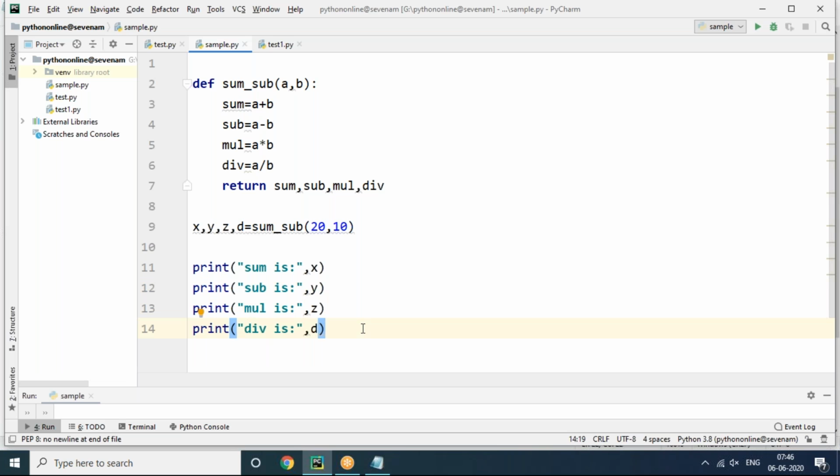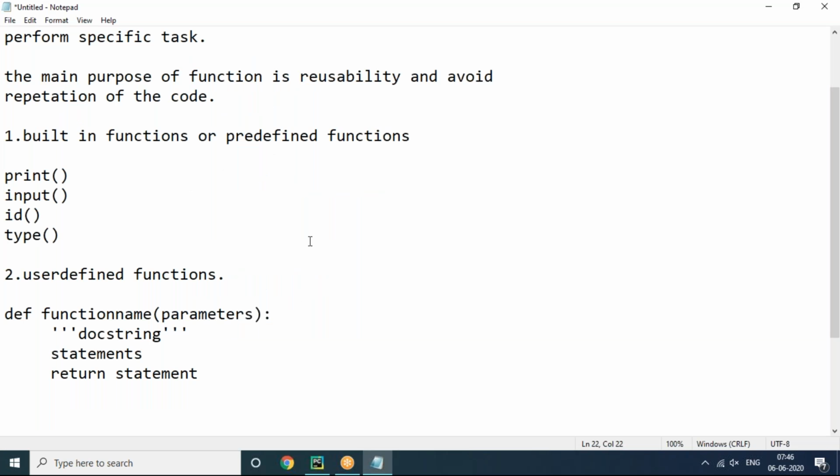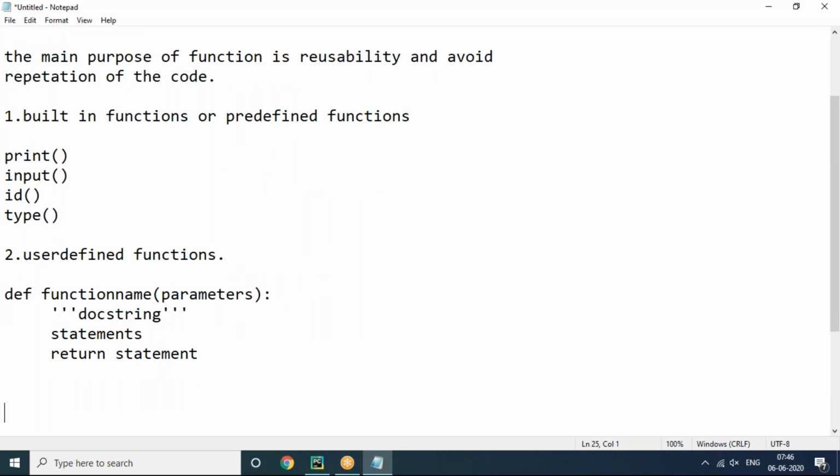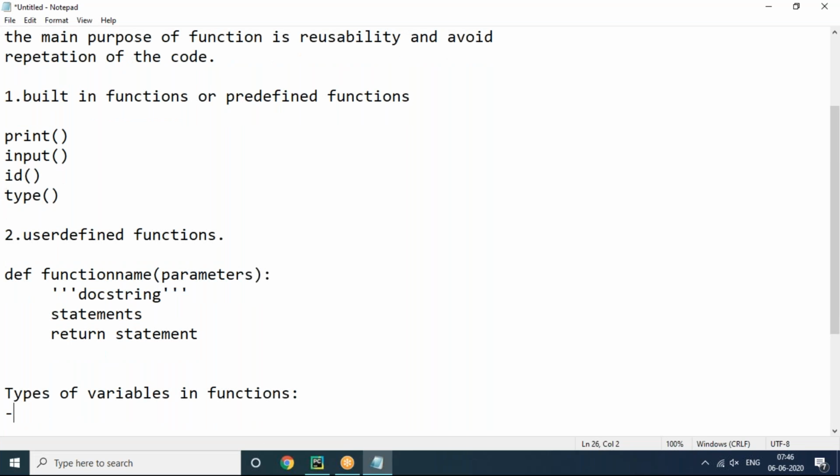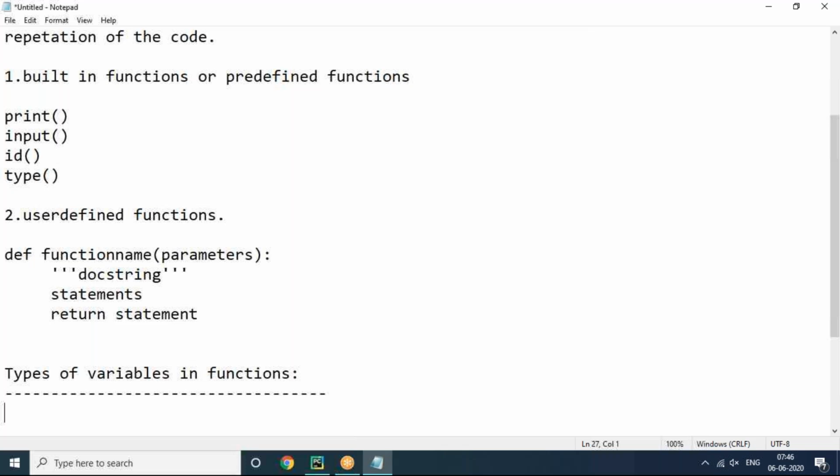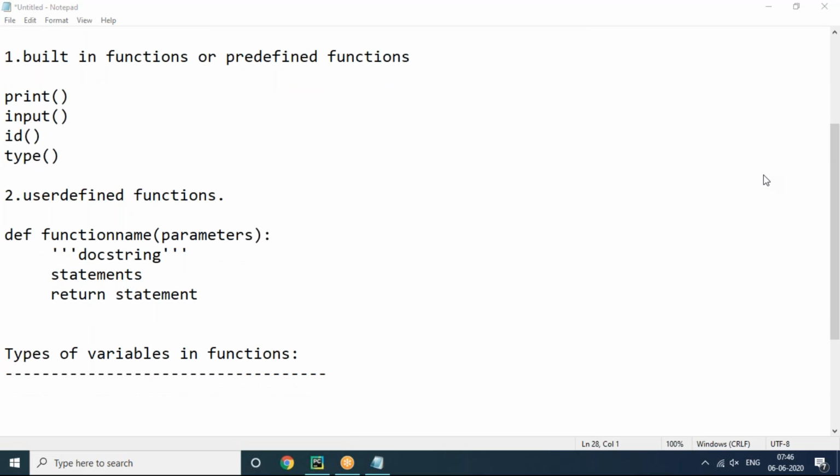Now we will discuss two simple things. Types of variables in functions. What are the types of variables in functions here? There are exactly two types of variables.